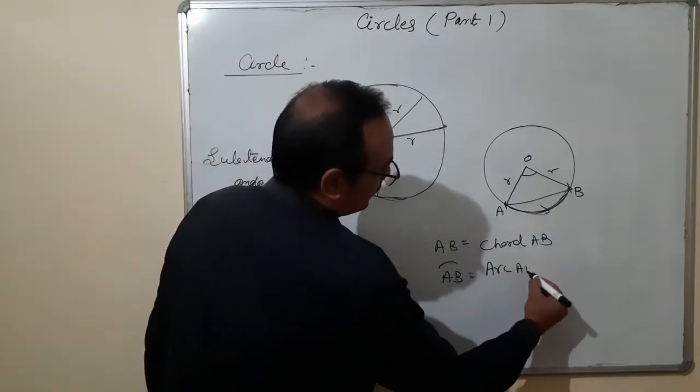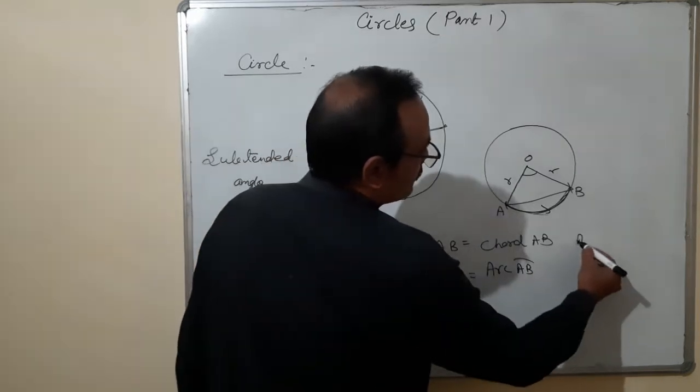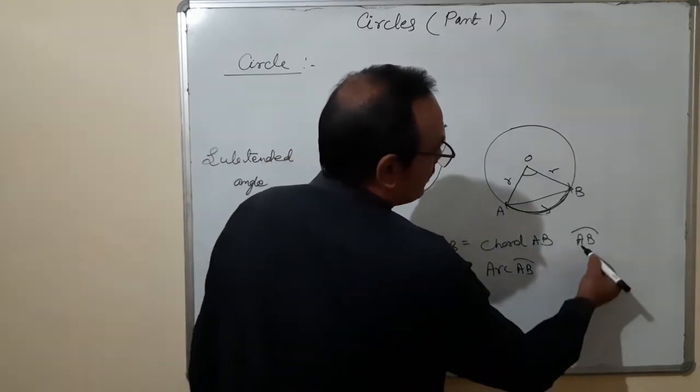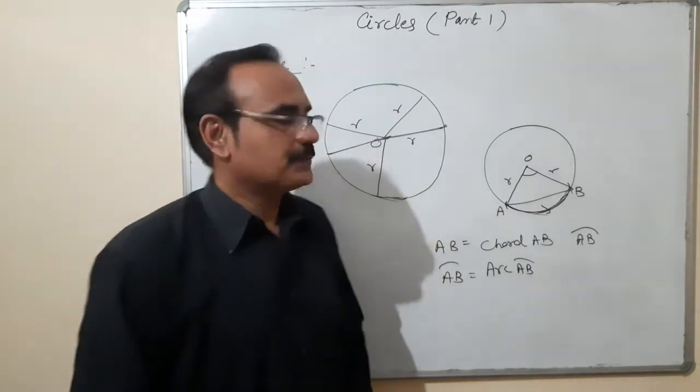So if I use the term like this, it is arc AB.